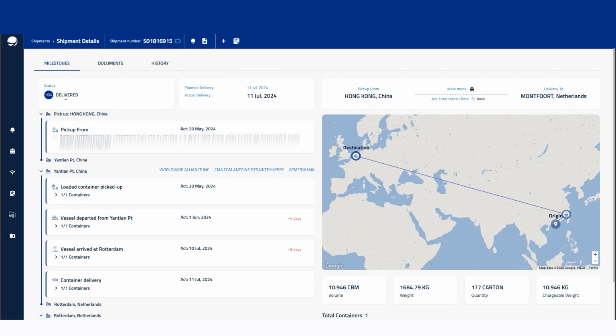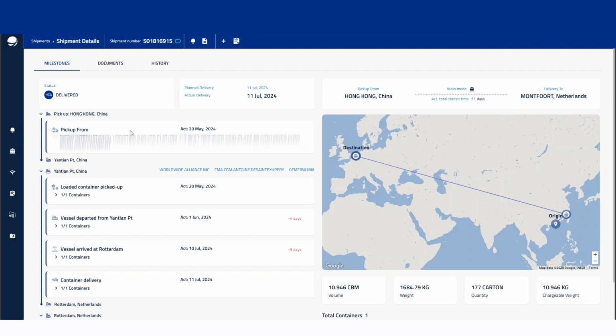So we'll start on the milestone screen. So we can see the status shows as delivered. We can see planned delivery versus actual delivery. So 11th of July and the 11th of July. So everything was on time there. And then we can see the pickup from and delivery to. And this is also displayed in this map here as well. So it will show the origin, the actual departure, and then the actual arrival showing in the Netherlands.